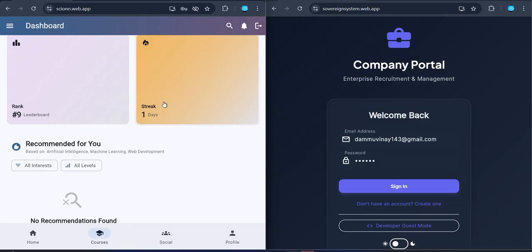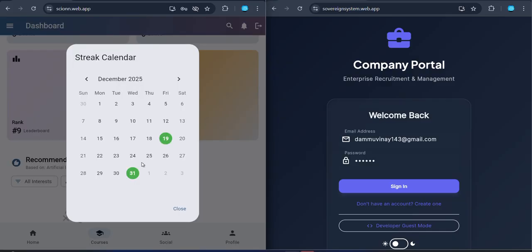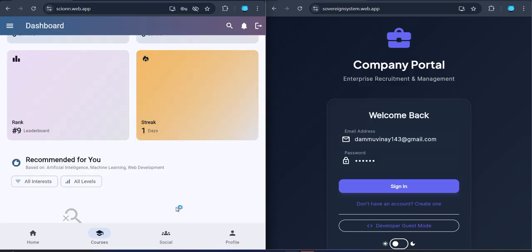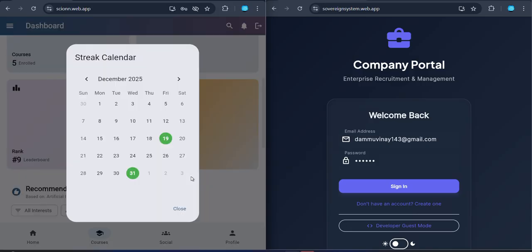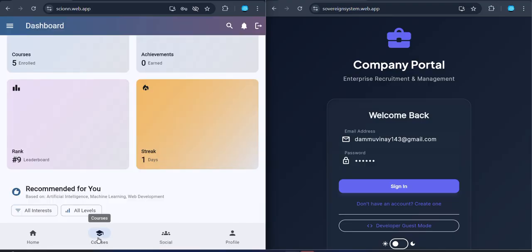Likewise, the student will have the brainstorming, coding challenges, everything. The AI will provide a calendar where the student can see how regularly he is practicing and how much gap he is taking in the one application. This is what happens. So I hope you have learned well and got a clear understanding about our student application. Let's jump into our